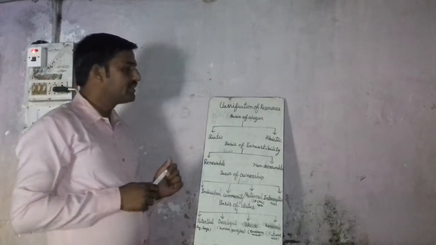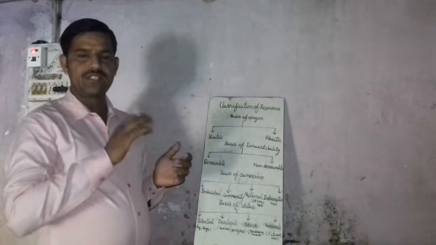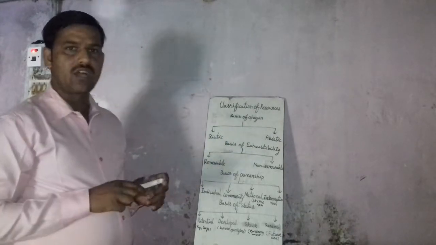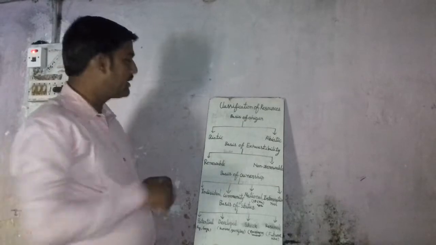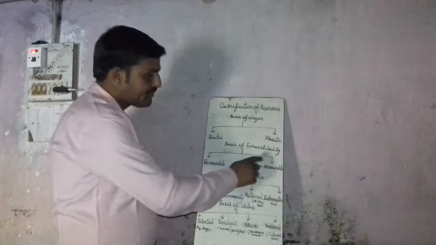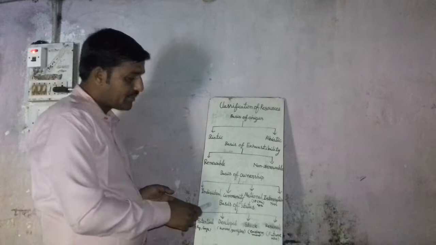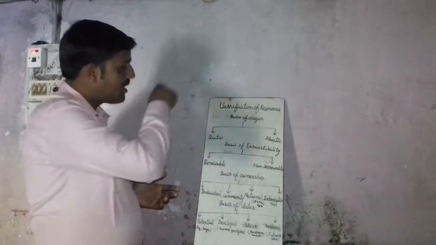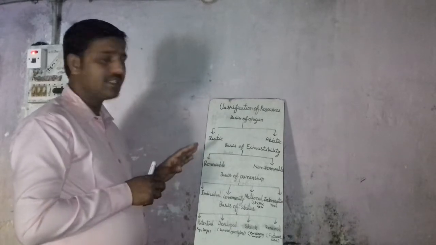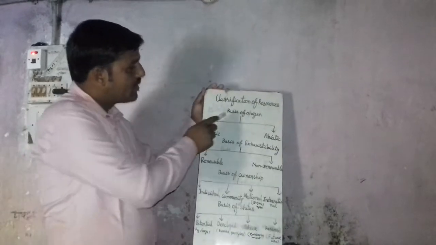Student, we have enough types of resources available on our physical environment or on the ground, that can be classified in various ways, such as on the basis of origin, on the basis of exhaustibility, on the basis of ownership, and on the basis of status. Firstly I want to show the basis of origin.